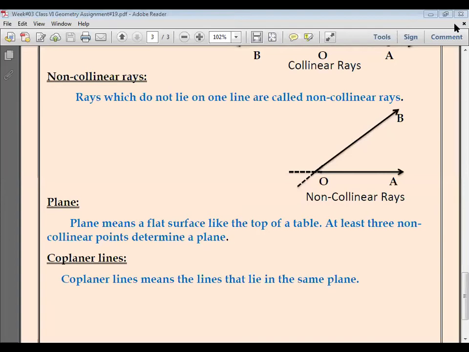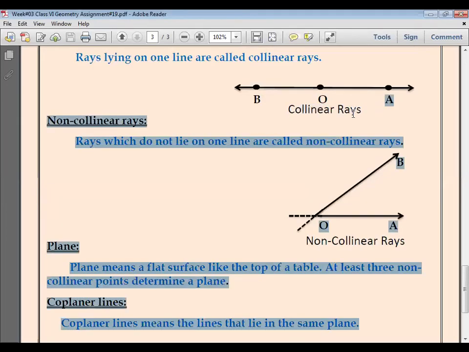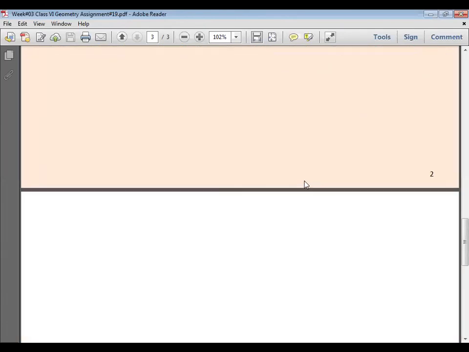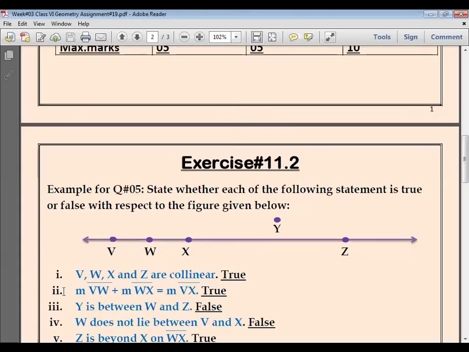You have to draw the figure on the blank page along with the name of the figure. This is the name of the figure, so you have to copy down this name on the interleaf page, but please with a pencil. Draw all the figures with a pencil on the interleaf page. Okay, now that's the end.